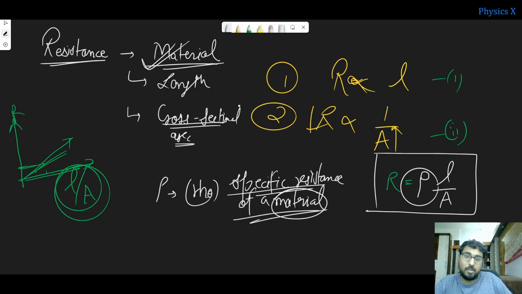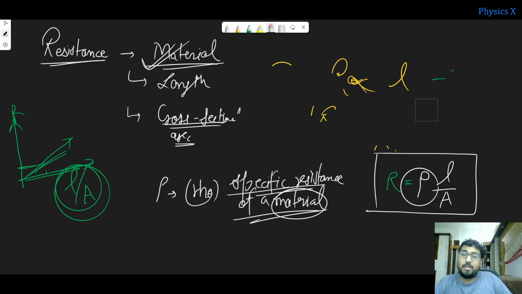And in exams also, this specific resistance is asked: define the specific resistance. If I want to define it, I can use the formula.